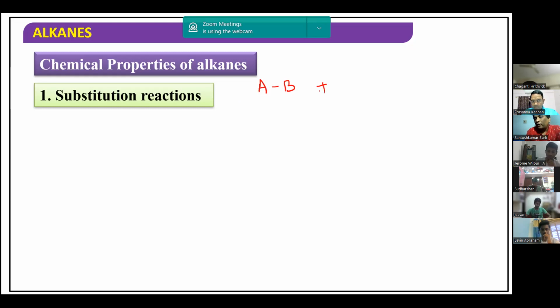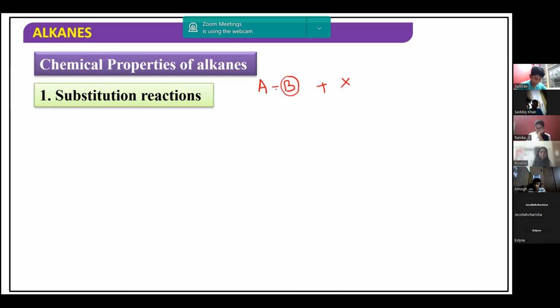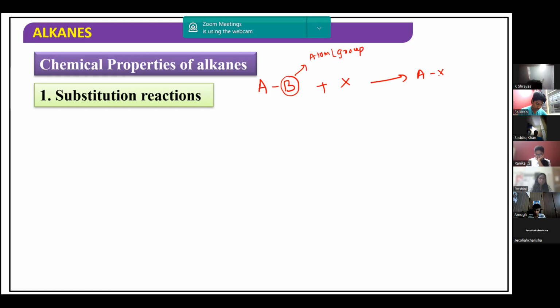Now, if I react it with some X, one of the atoms or groups, B, may be an atom or group, is replaced by X. The product we get here is AX plus B. So this is called substitution. One atom or group is replaced by another atom or group. That is generally called a substitution reaction.